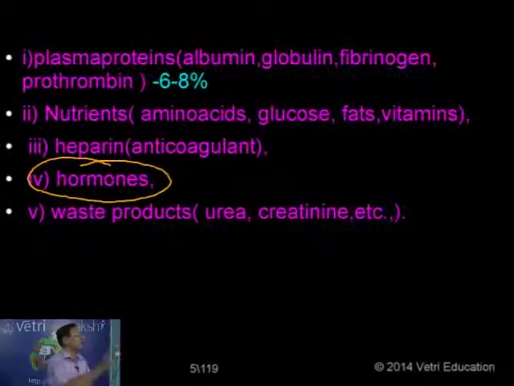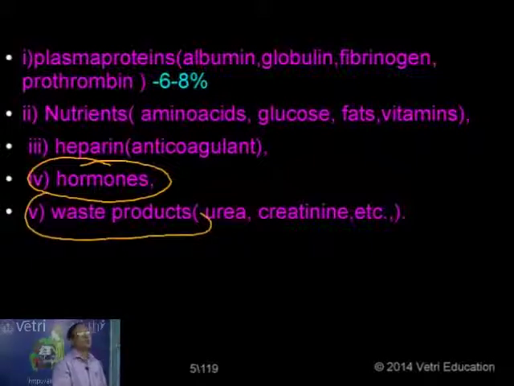So hormones are also one of the components of plasma. And finally, once waste products like urea, uric acid, and creatine are formed, they are carried by the plasma to the excretory organs like the kidney. So we have to include those products as components of the plasma.